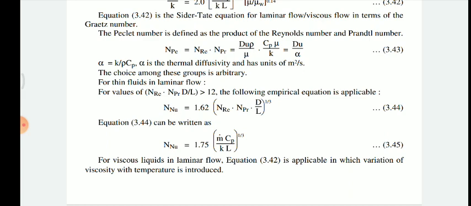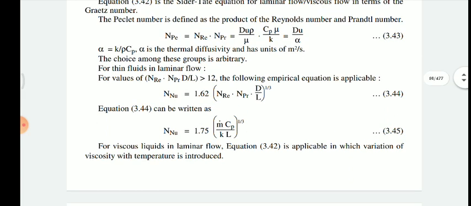So this equation can be rewritten as Nusselt number equal to 1.5 times mass flow rate into specific heat divided by K into L raised to 1 by 3.